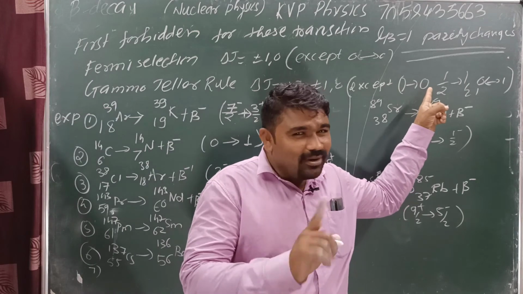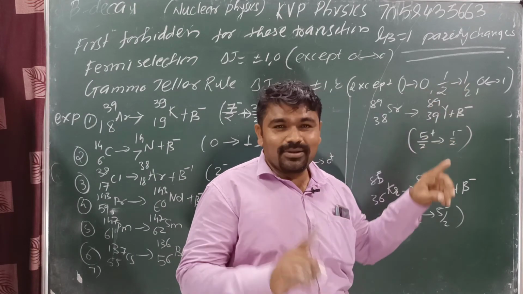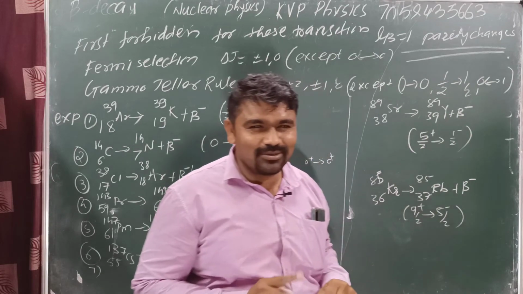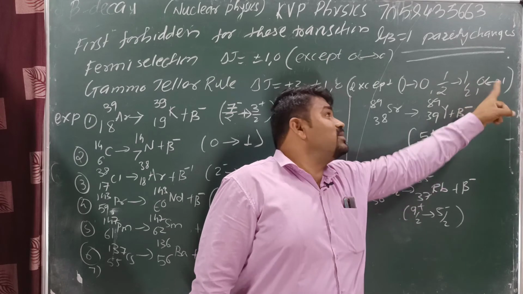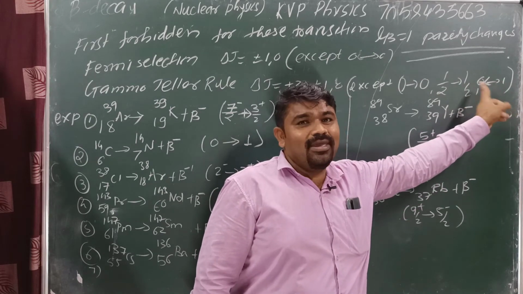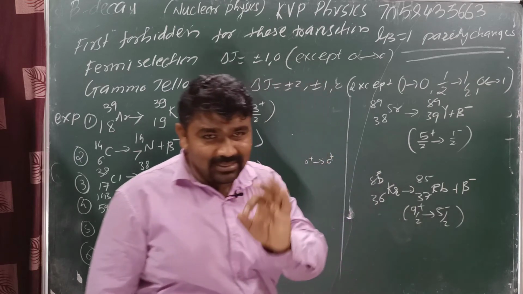0 to 0 is not allowed. 1/2 to 1/2 also not allowed. And the third is very important: 0 to 1 or 1 to 0. Here is a both-direction arrow, which means 0 to 1 is not allowed, and 1 to 0 also not allowed. Got it? This is the restriction.